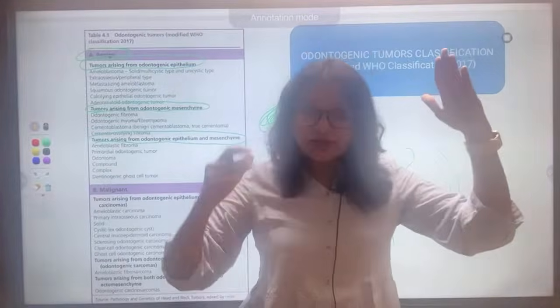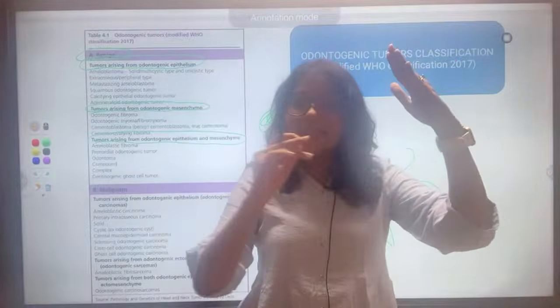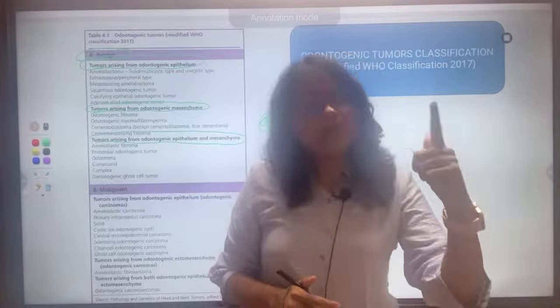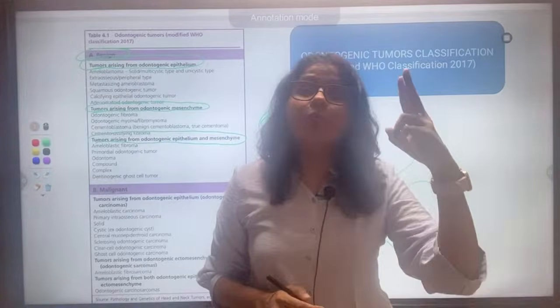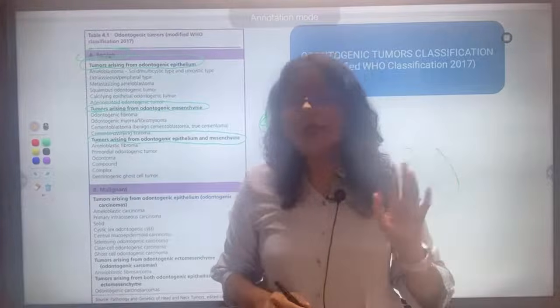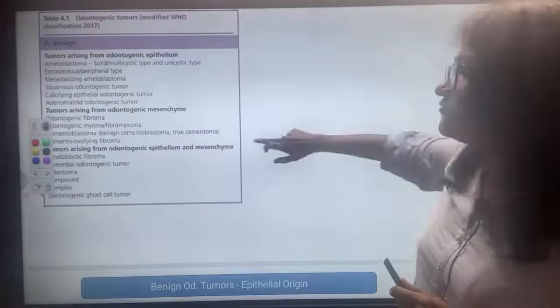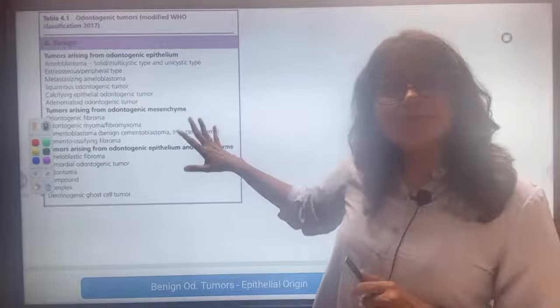So benign and malignant; within benign again three headings. What are the three headings? Tumors arising from epithelium, tumors arising from connective tissue, that is mesenchyme, and tumors arising from both epithelium and mesenchyme. Now let's first go into detail for the benign ones.